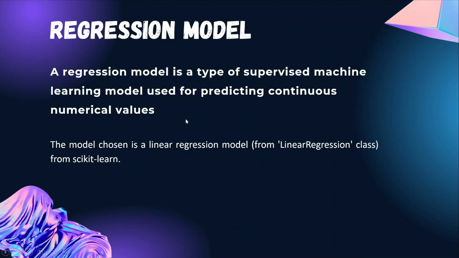The model we have used for this project is a regression model, which is a very popular model in machine learning. A regression model is a type of supervised machine learning model used for predicting continuous numerical values. Means in our dataset there are numerical values, and we also have to predict the price of the car numerically. So we have used a linear regression model for this.